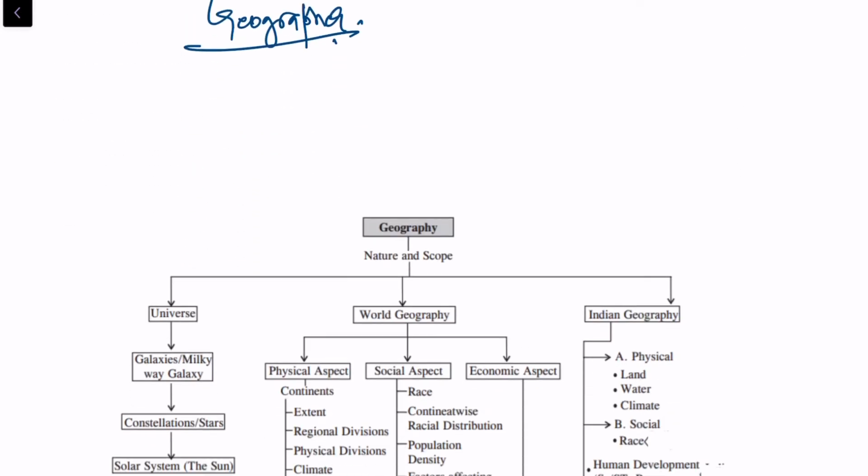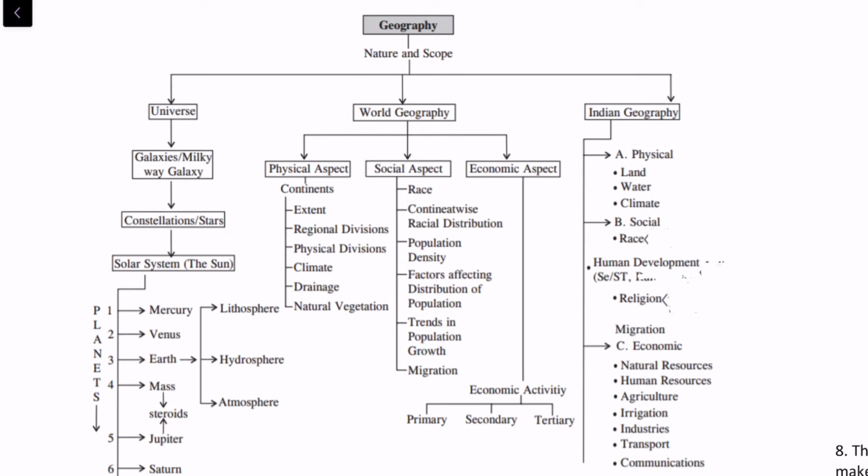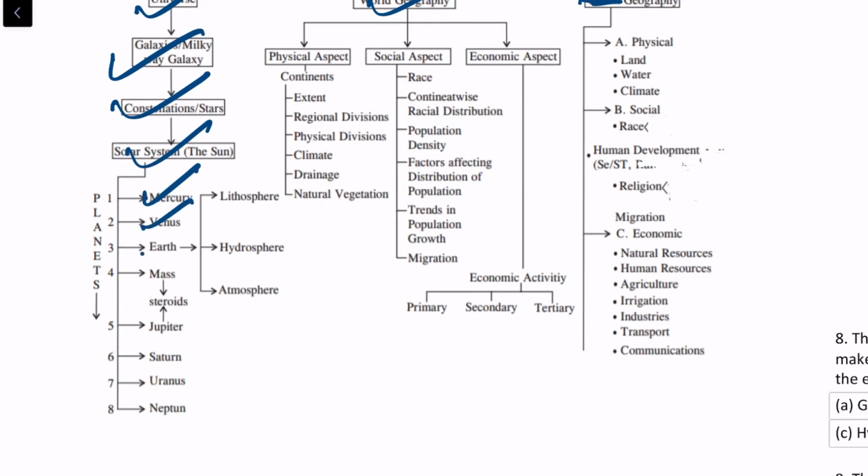Okay. So let's have a brief outline of geography under nature and scope. We have the universe, the world geography, and the geography of a particular place. Under universe we will study the galaxies. The Milky Way galaxy is the galaxy where our solar system is located. Then there are constellations and stars. Then there is the solar system: Mercury, Venus, Earth, Mars, Jupiter, Saturn, Uranus, Neptune. Pluto has been dropped from the list of planets under the solar system. We will discuss that in the lectures as well. And under Earth we will study the lithosphere, hydrosphere and atmosphere.